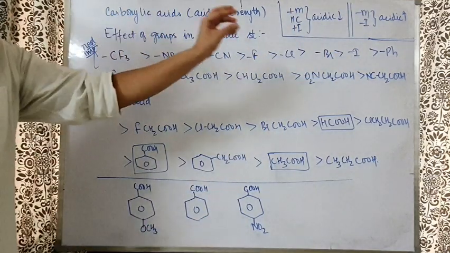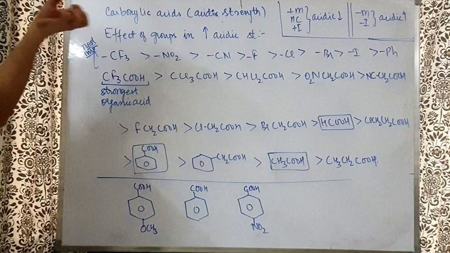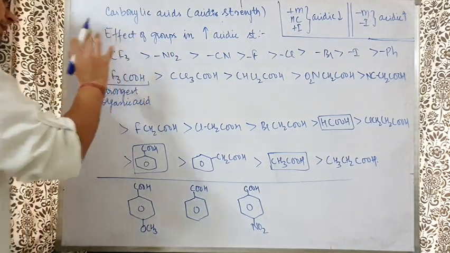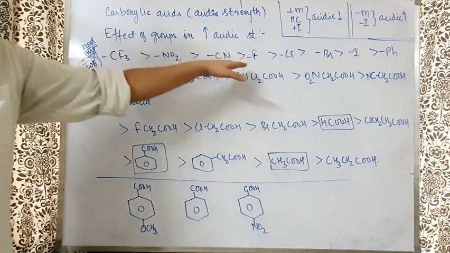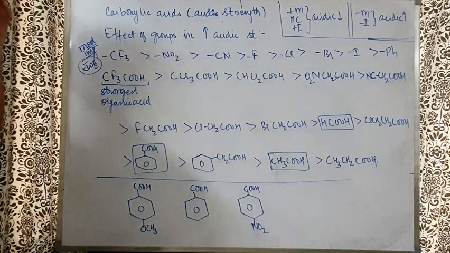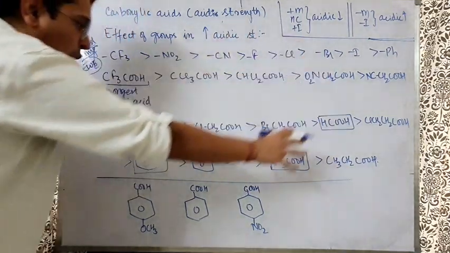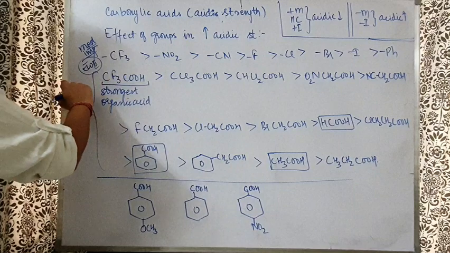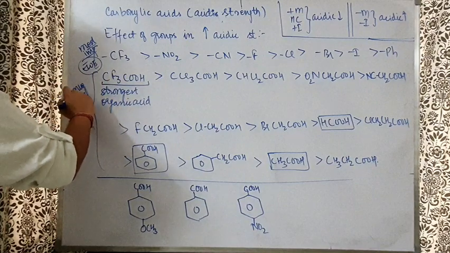This is the order of the electron withdrawing effect. So maximum electron withdrawing CF3, then NO2, then CN, then fluorine, chlorine, bromine, iodine, and then phenyl group. To understand here, this whole thing from here till here is one single order, and make sure that you mug it up by writing it at least 2-3 times.